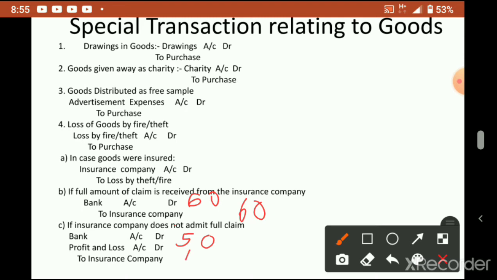So our loss is how much? 10,000 loss. So insurance company we write 60,000. Okay, so this insurance company 60 and this insurance company 60 will get cancelled. Understood? Now what is remaining is in our bank 50,000 that we received, that will be there, and this loss will be there in the P&L account. Okay, so this way you have to think and write what is the situation.